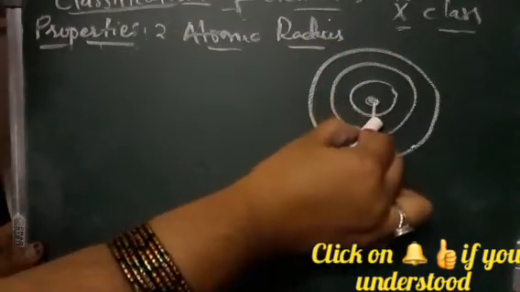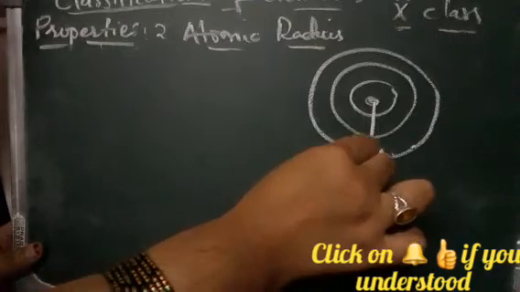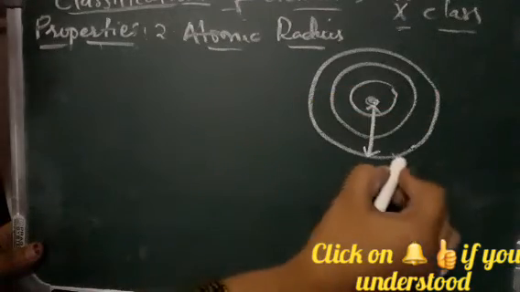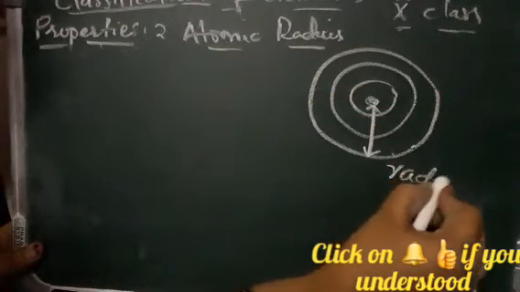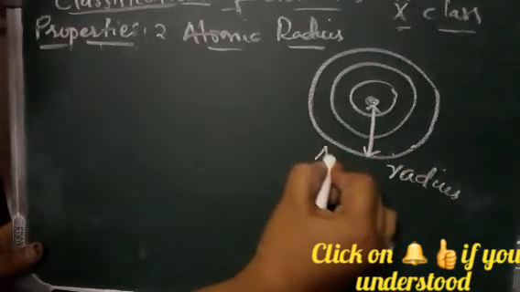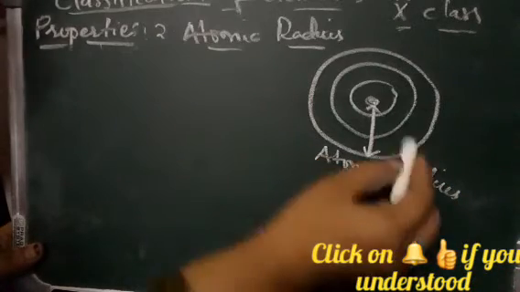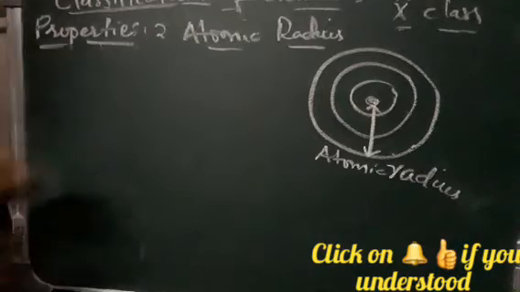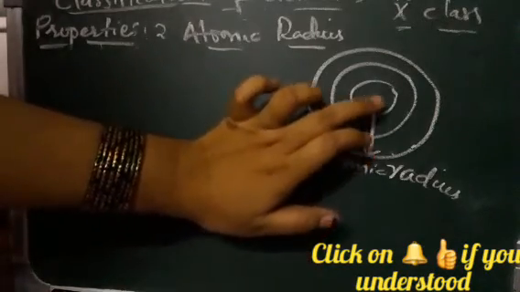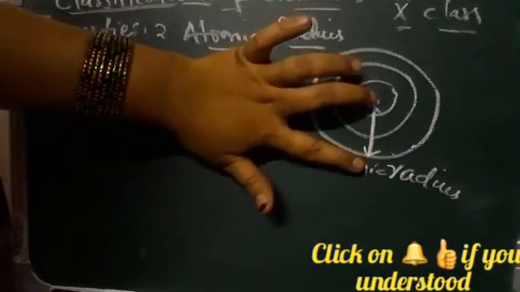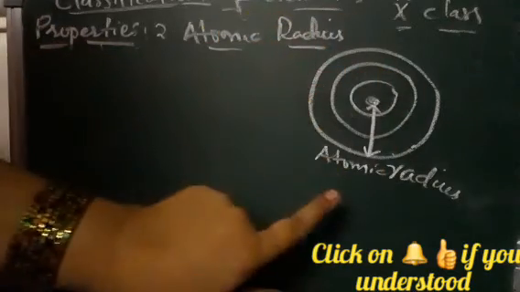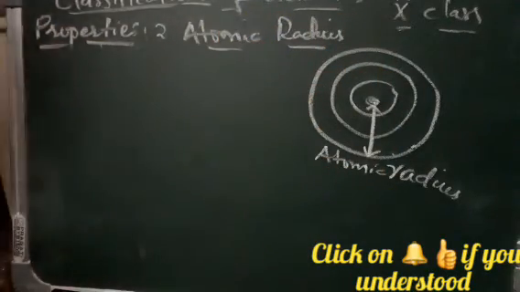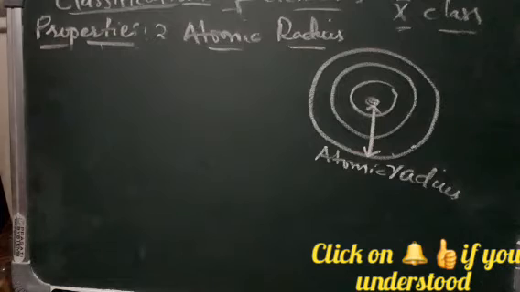The distance between the nucleus and the outermost orbital is called the atomic radius. As we know, if we measure from the center point to the last point, this is the radius. Because it is the radius of an atom, we call it atomic radius. It is the distance between the nucleus and the outermost shell.